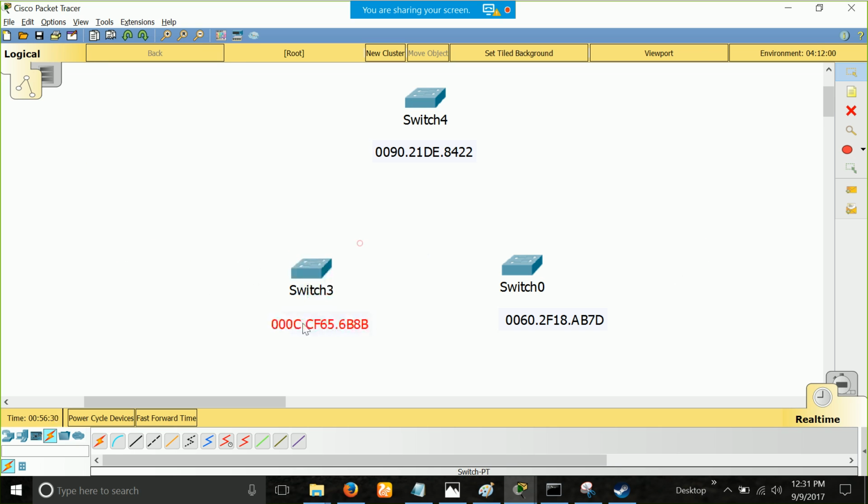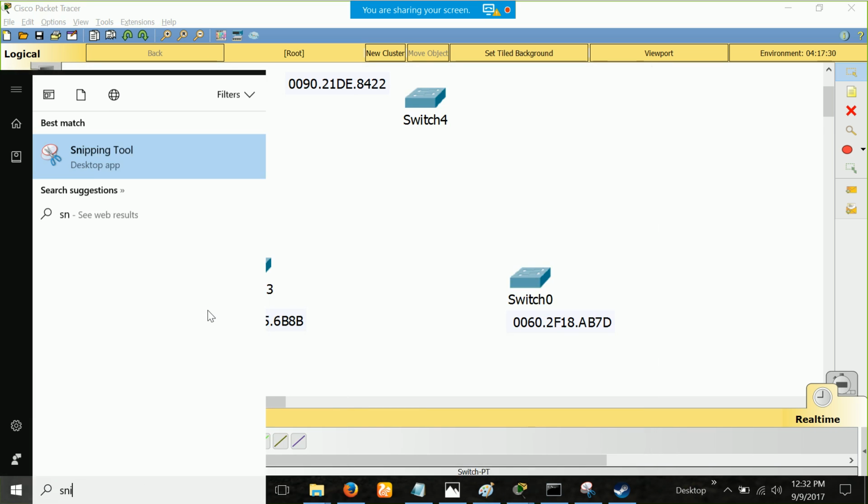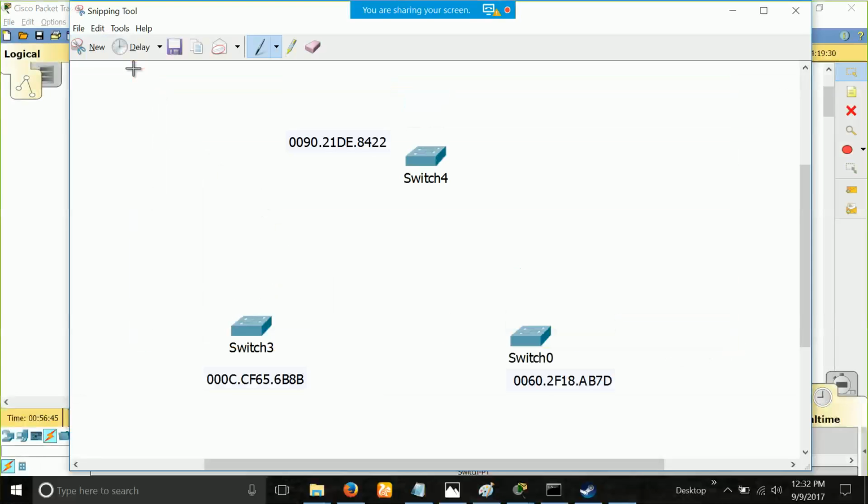So we have switch 3, switch 4 and switch 0. And imagine the cables are connected like that, because you will do the spanning tree election and I will afterwards connect the cable. And if you want to see the cables, I'll just draw them here like this.